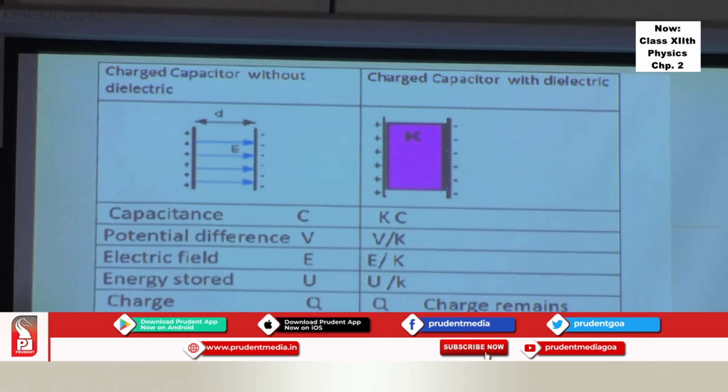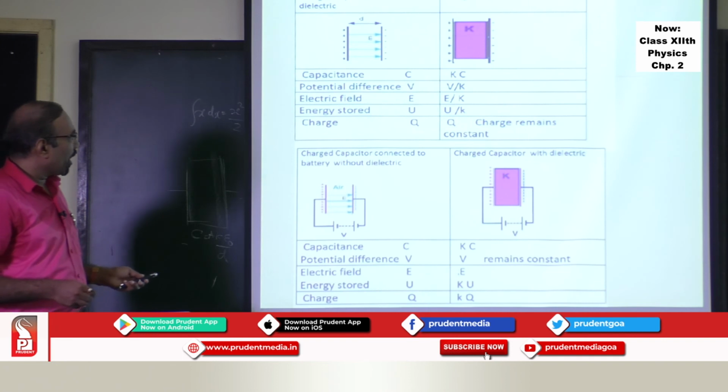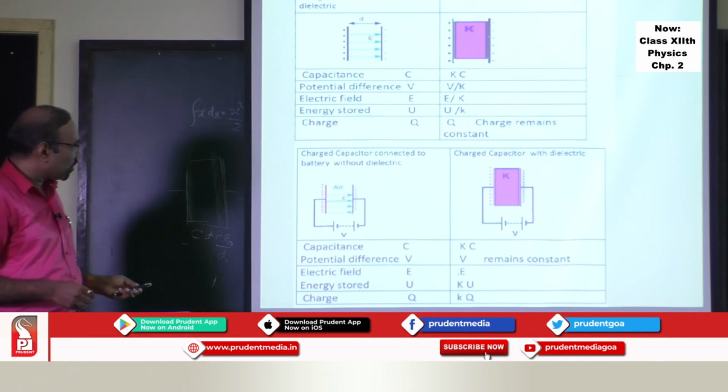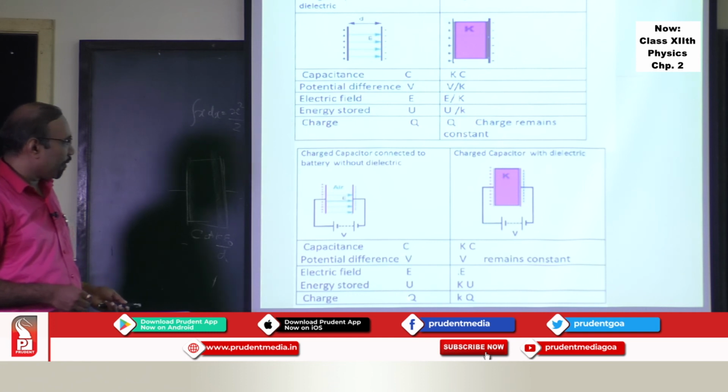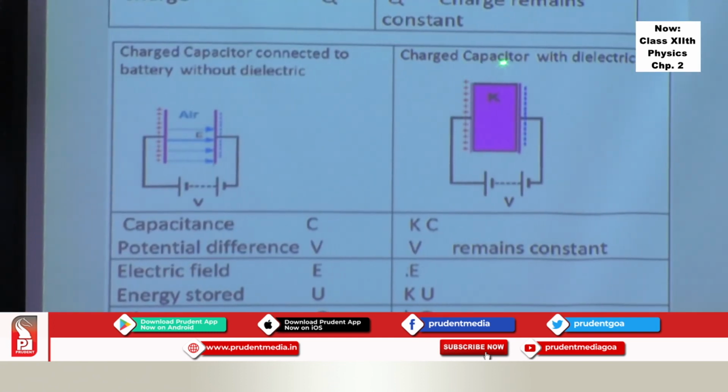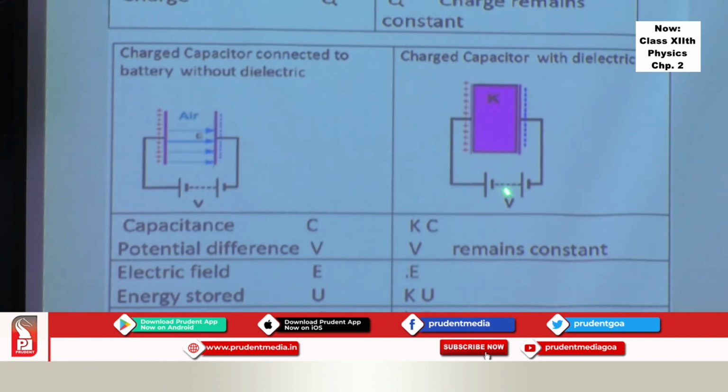So whether it is an air capacitor or with dielectric, if you introduce in between the plates of the air capacitor, you will find charge remaining constant. Likewise, suppose you have an air capacitor connected to the battery, and these are the parameters which you have, and then you insert a dielectric medium, it remains connected to a battery.